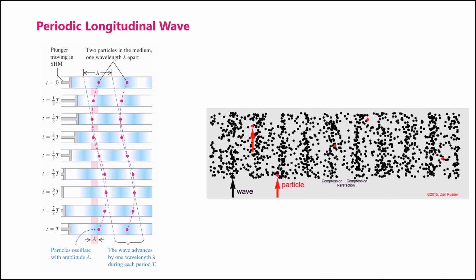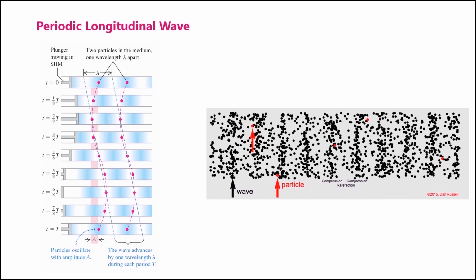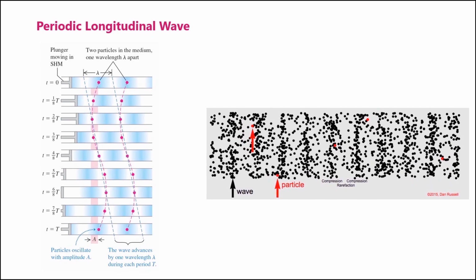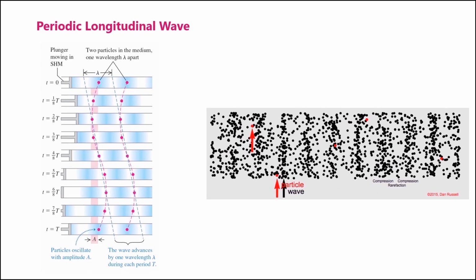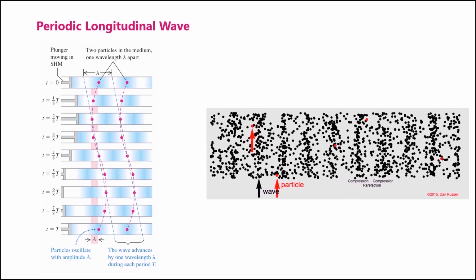Each particle in the fluid oscillates in simple harmonic motion parallel to the direction of wave propagation, that is left and right, with the same amplitude A and period as the piston. The particles shown by the two red dots in this figure are one wavelength apart and so oscillate in phase with each other.